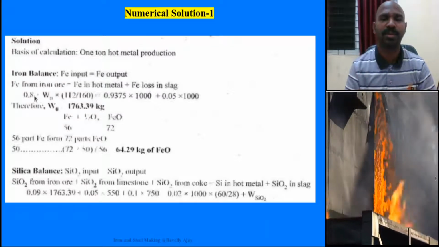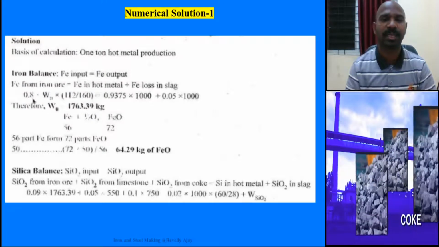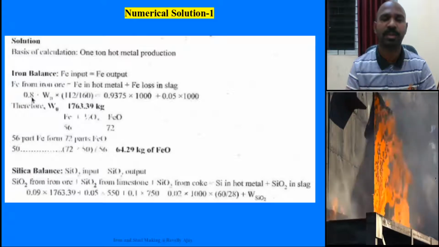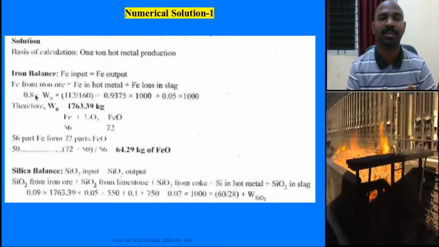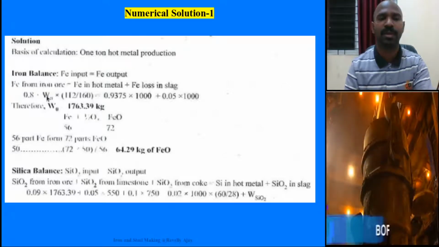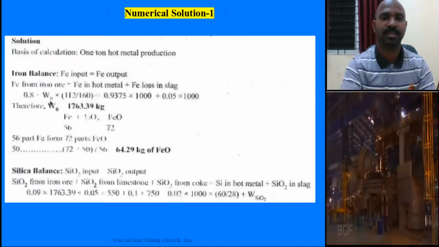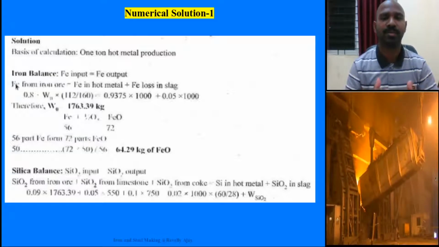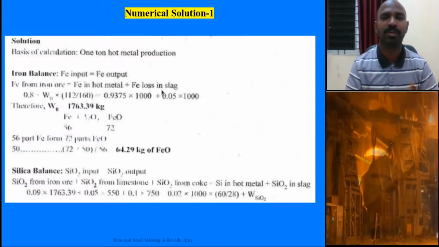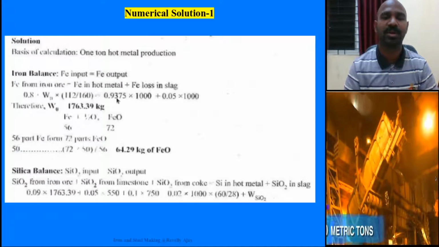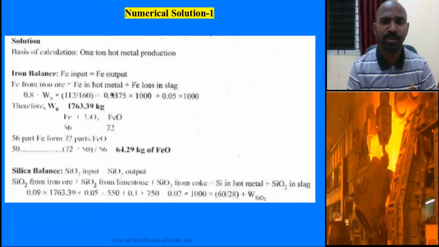The iron ore is 80% Fe2O3, so 80% means 0.8 in terms of fraction, times the weight of the iron ore, which I do not know, so I use the symbol WO. This is with respect to the iron. On the output side, iron in hot metal: the iron percentage is 93.75 in hot metal.